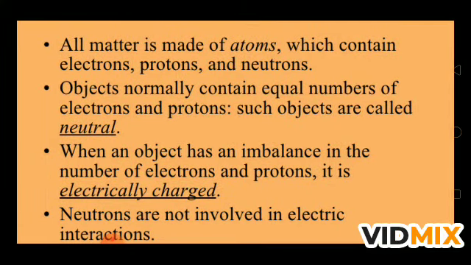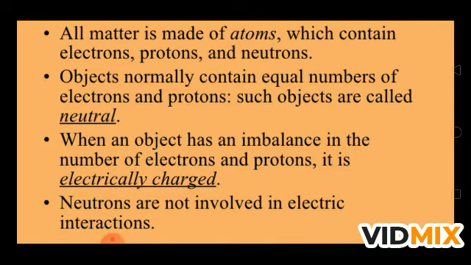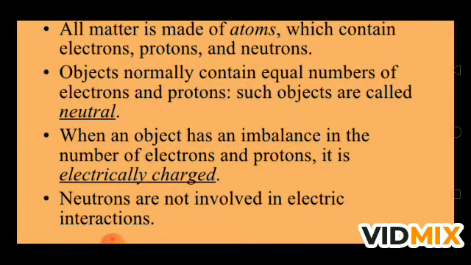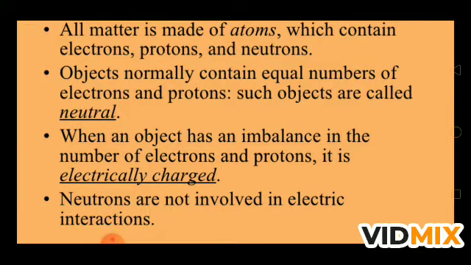They have charges, but the charges are equal in number, meaning the electrons and protons, or we can say positive and negative, are equal in number, so we can say the body is neutral. Neutral means it has charges in the same amount. When an object has an imbalance in the number of electrons and protons, it is electrically charged. If the body has more protons than electrons, we can say the body is positively charged. And if the body has more electrons than protons, the body is negatively charged.